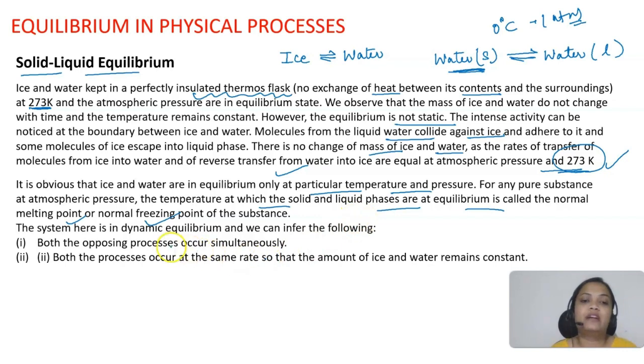So what we can understand here is that the system is in dynamic equilibrium. Both the opposing processes are happening simultaneously and at the same rate. So the amount of ice and water remains constant. That is the meaning of solid-liquid equilibrium.